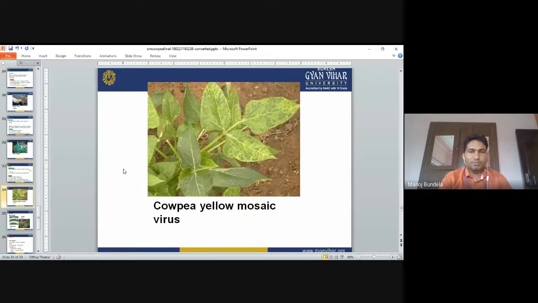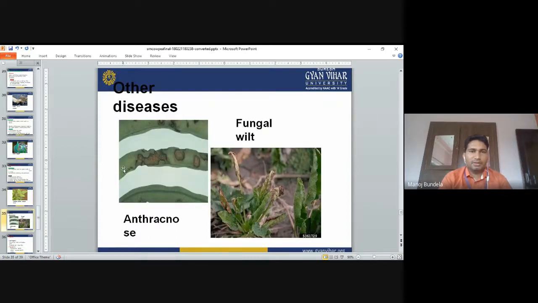These are the symptoms of cowpea yellow mosaic. The leaves will start yellowing. The chlorophyll content in the leaf will be reduced. Then anthracnose disease. These are the anthracnose symptoms we can see on the pods, and fungal blight. So this is the blight disease. The symptoms will develop on the leaf. The upper surface of the leaf will start drying.